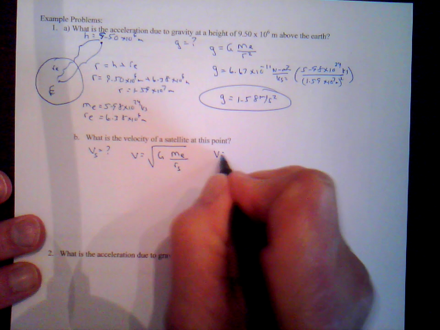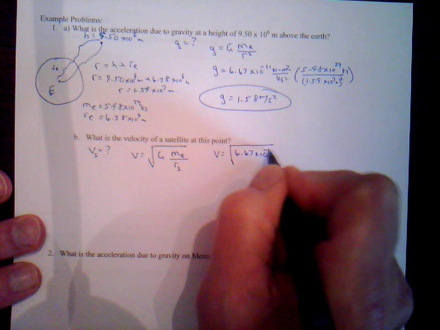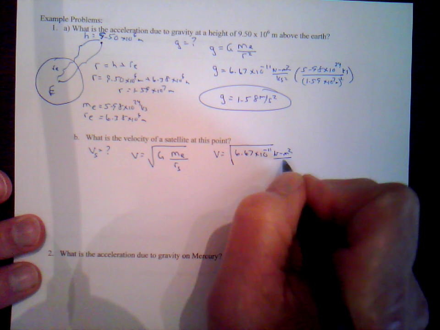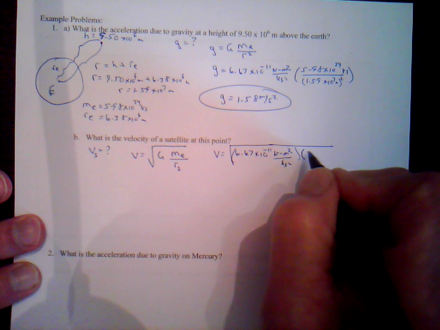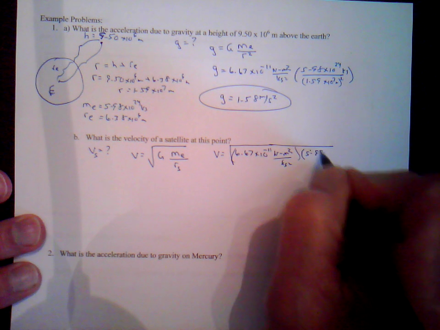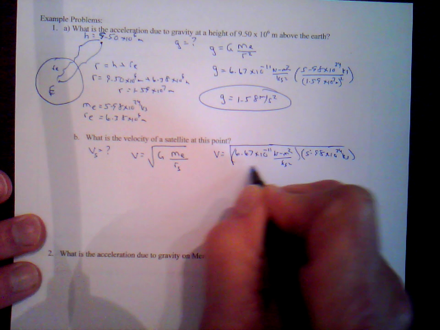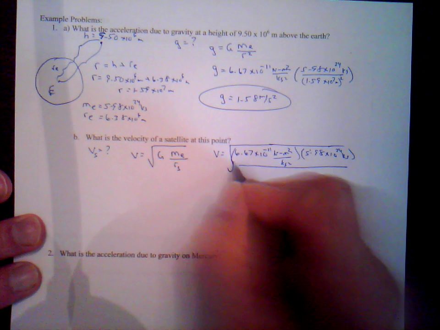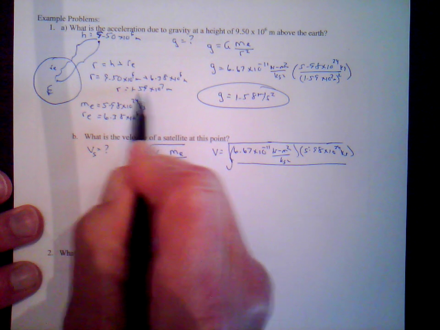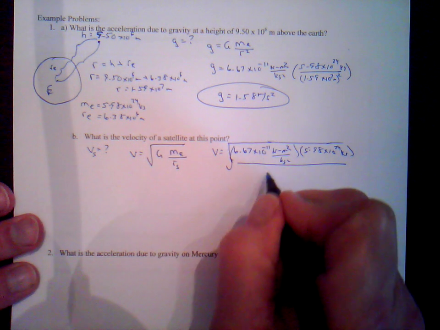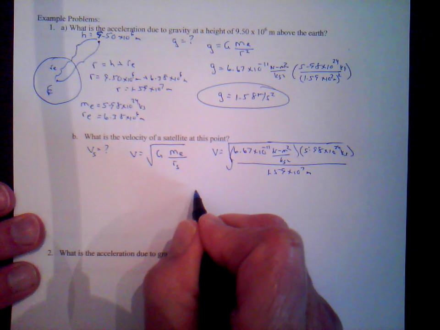So velocity is equal to the square root of G, 6.67 times 10 to the minus 11 Newton meters squared per kilogram squared, times the mass of the Earth, which is 5.98 times 10 to the 24th kilograms, divided by the orbital radius of the satellite, which is this distance that we have right here, 1.59 times 10 to the 7th meters.